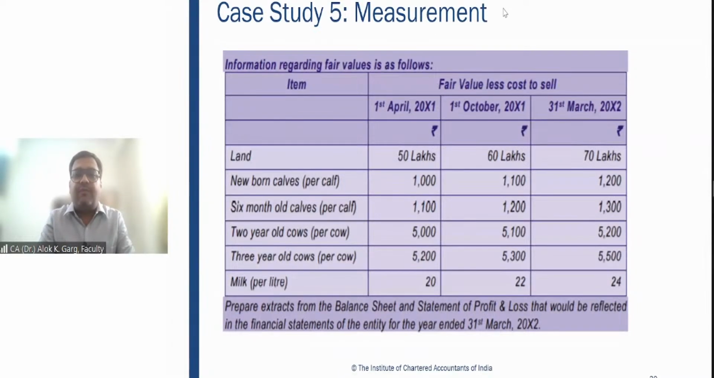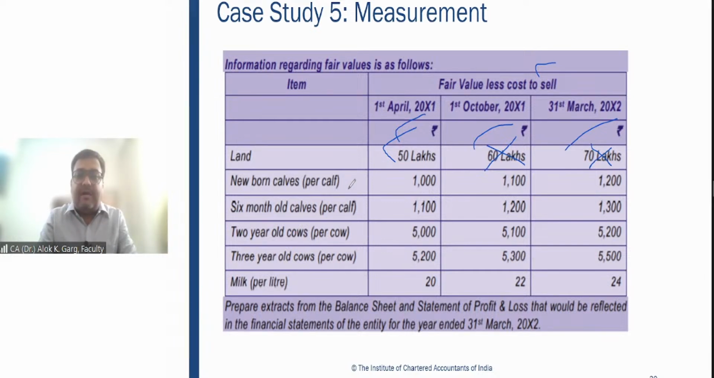Now there are some more information given. Land value is given on 1st April, 1st October, 31st March. Fair value less cost to sell of land is given. But this information is not relevant. Why? Because land is a property, plant and equipment, and it has to be measured at cost or revaluation model. Revaluation model talks about fair value, not fair value less cost to sell. Right? So we will assume that this land will be at cost and this value is relevant.